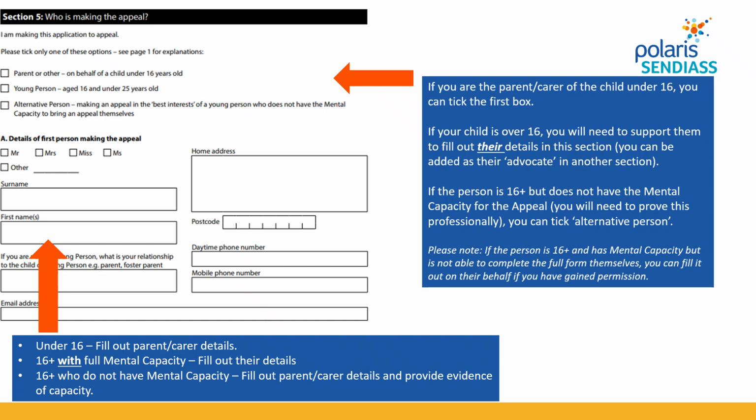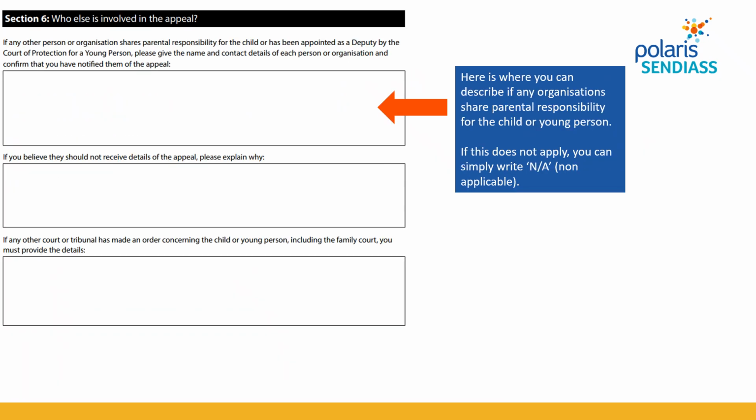So having decided which box to tick, you then fill in the details of the person who's making the appeal, so either the parent or the young person themselves. Section 6 asks who else is involved in the appeal. So this is where you describe any organisations that may share or have parental responsibility for the child. So that might include the virtual school for any children who are looked after.